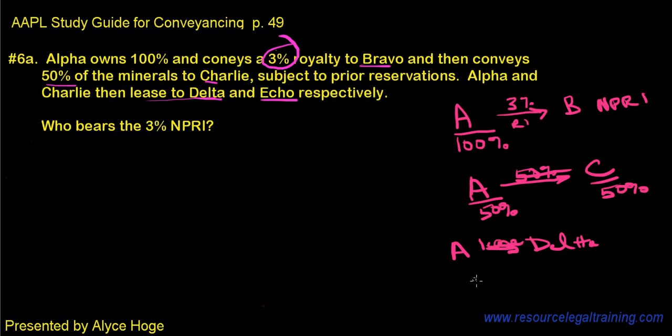And then C is going to lease to Delta. Okay? So the question is, who's going to pay that 3% royalty interest? Well, we know that A created the royalty interest, but she created it when she had 100% mineral interest. Now that she has only 50%, A has 50% and C has 50%, the people that are going to split that royalty interest are the current mineral owners, according to their mineral ownership.